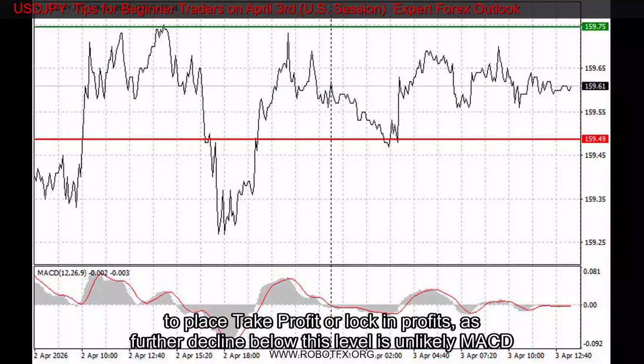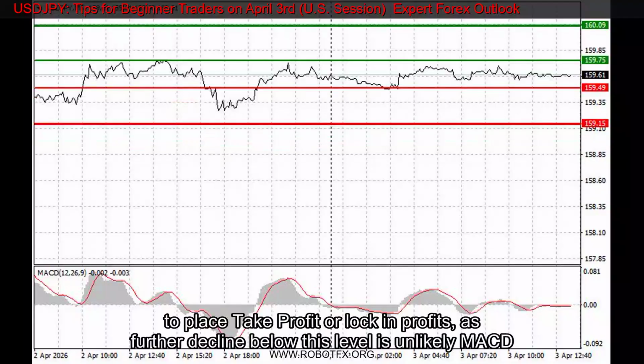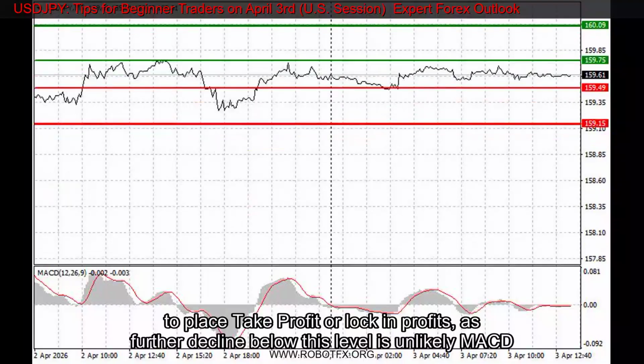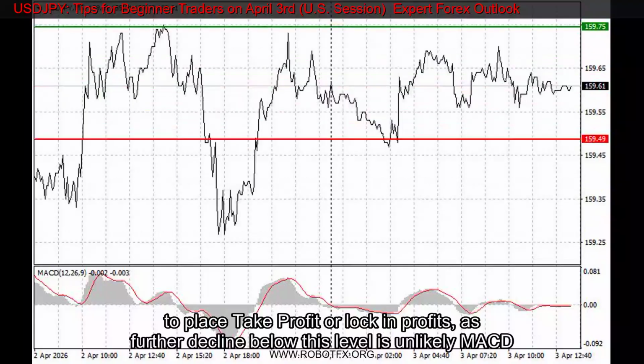What's on the chart? Thin green line: entry price for buying a trading instrument. Thick green line: estimated level to place take profit or lock in profits, as further growth above this level is unlikely. Thin red line: entry price for selling a trading instrument. Thick red line: estimated level to place take profit or lock in profits, as further decline below this level is unlikely. MACD indicator: when entering the market, it is important to consider overbought and oversold zones.